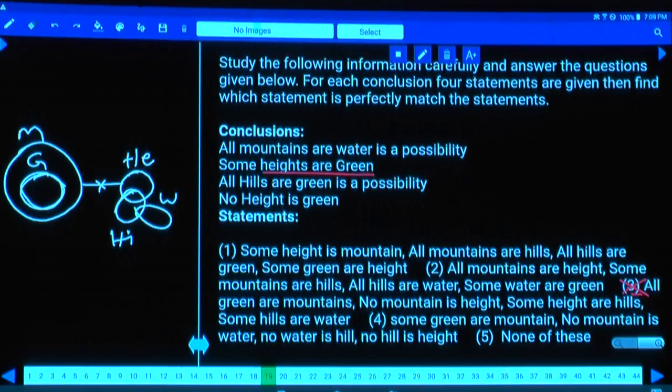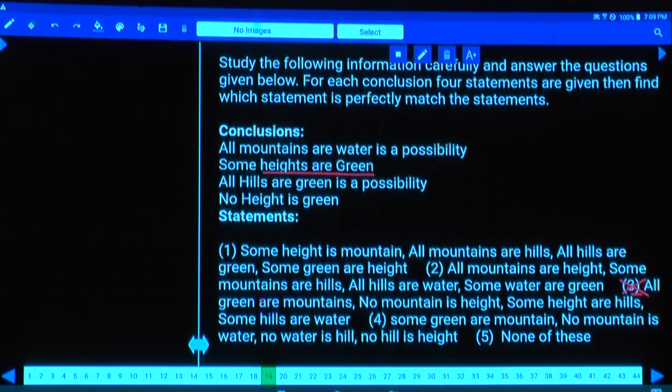Isn't it? Then what about your choice 4? Now in choice 4, no mountain is water, no water is hill, no hill is this one. Isn't it? Hence for all this, there are 3 negative statements and only 1 affirmative statement. Some green are mountain means some mountain are green, that is the only thing we are able to derive.